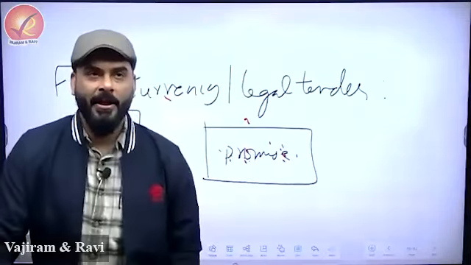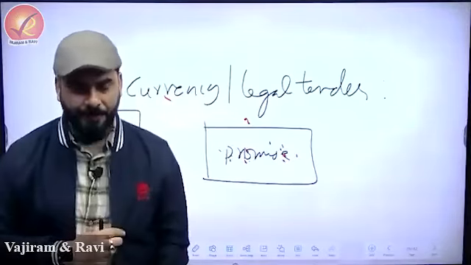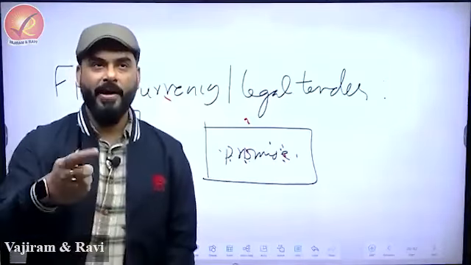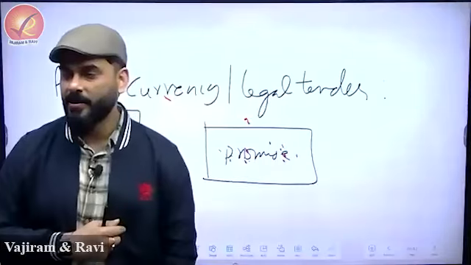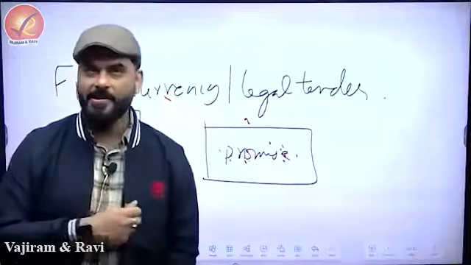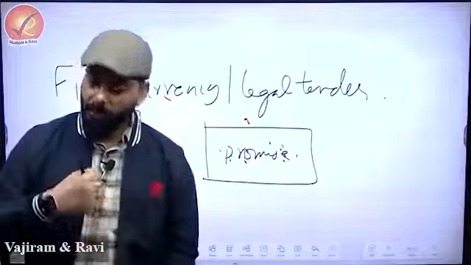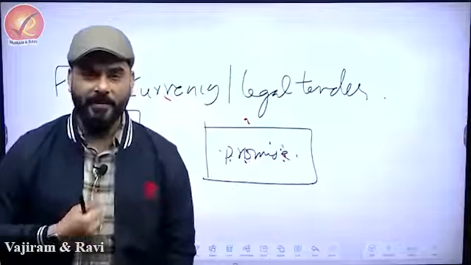I'll give an example. So suppose I wrote a check and you are the supplier of this pen. And I told you that you give me the pen, you take the check. You will say, do you have currency? I'll say, no, I have a check. So I write a check for you. If you trust me, you'll accept the check.